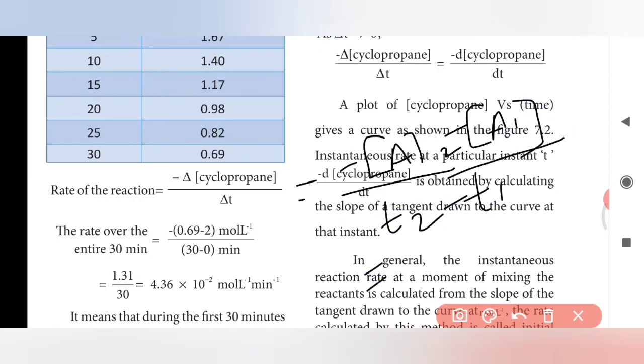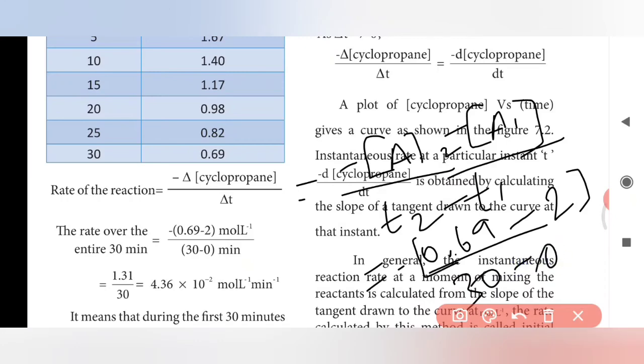Here the A2 value is 0.69, the final concentration, and A1, the initial concentration, is 2, divided by T2, which is 30 after the completion of the reaction, and T1, which is 0.